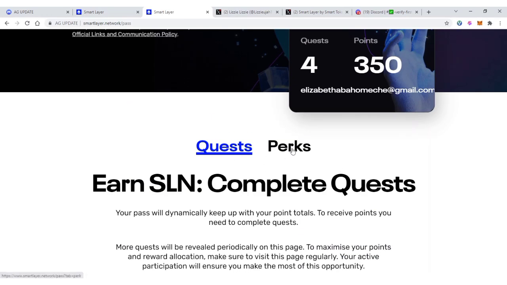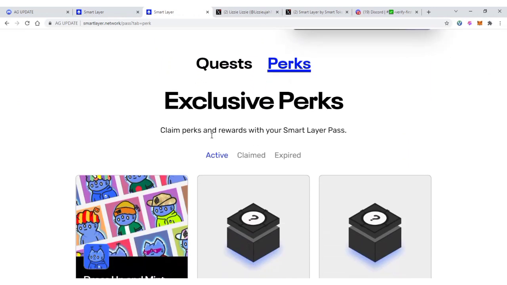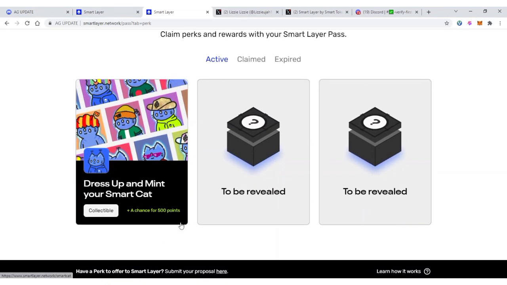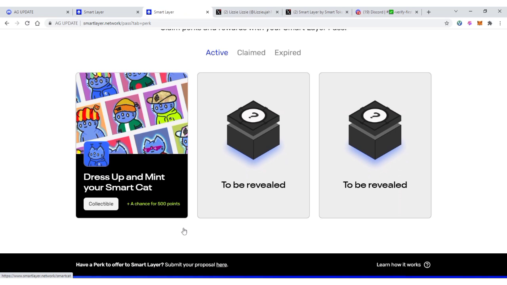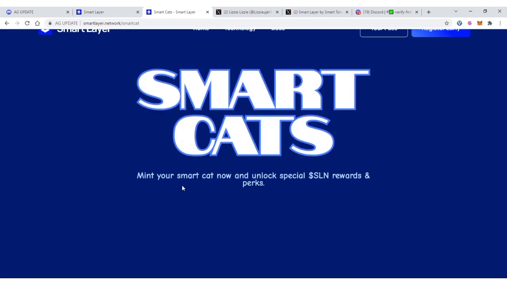So now guys, I'm going to show you guys another quest which you are to perform. What you need to do is to click on these perks. So you click on it, it's going to bring you here. So you can see claim perks and reward with your Smart Layer pass. So for you to perform these tasks, you are going to get a chance for points, and this is what you need to do. You need to click on collectibles, then it's going to bring you here.